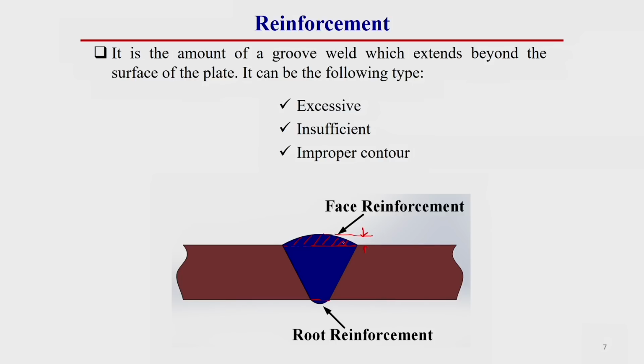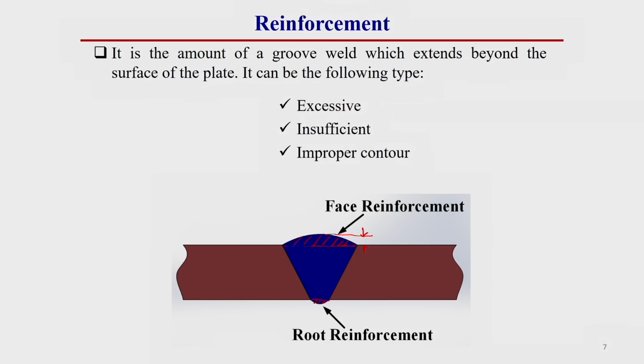These generally provide the reinforcement of the welded joint. Similarly, on the back side there is also some extra material deposited over the surface of the base material. This also provides some reinforcement of the welded joint. This is required from a strength point of view. But if it is excess, then that is a defect of welding. If it is lesser, then that is also a defect of welding.